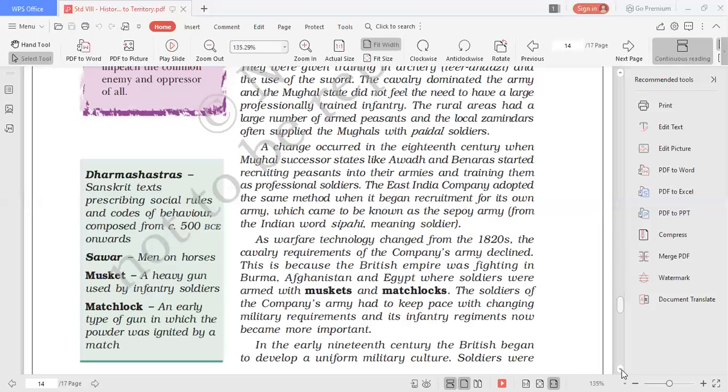Only swords and different kinds of weapons were used, but guns were not there. It got developed by the early 19th century. With the use of muskets and matchlocks, this new change happened in the British army. So now, in the early 19th century, the British began to develop